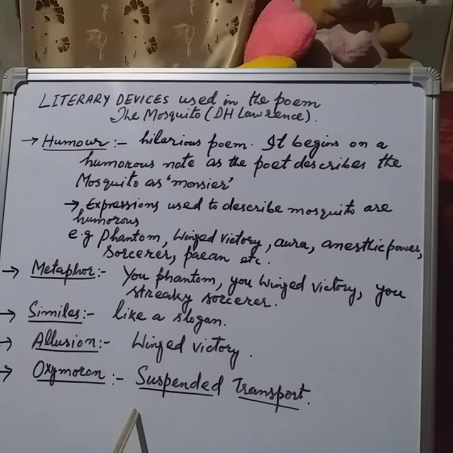From this poem, an example of oxymoron is suspended transport. Suspended means which has been stopped, and transport means which is in motion. Here we have suspended transport. So these two words have contradictory or two different meanings. So these are the examples of oxymoron that has been used as a literary device in this poem.